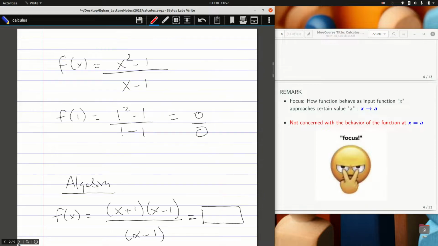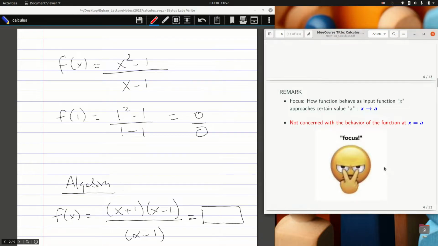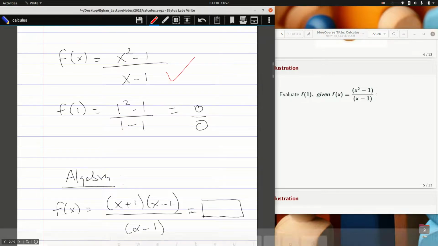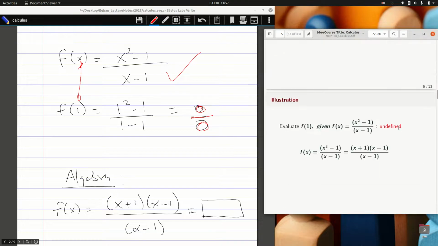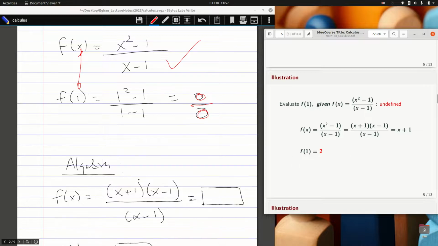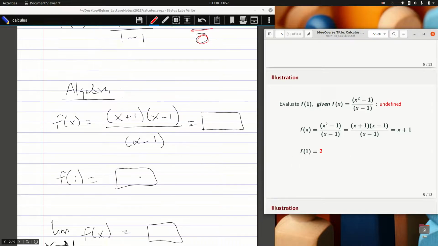Let's take an illustration of what we mean by approaching. Let's have a function given as that. If we are asked to evaluate f of 1, you simply do a substitution because that is what we are used to. So wherever I see x, I place 1. If you do that, the numerator becomes 0, the denominator also becomes 0, and you tell me this is undefined. And so you tell me the function at 1 is undefined. Probably you could have looked at it in a different way. If I want to go through the algebraic approach, I could do a factorization.